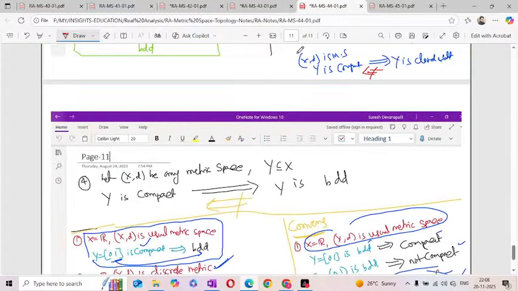But in the usual metric, the converse is true. In the Euclidean metric also the converse is true. But in a general metric, the converse need not be true. But compact is always both bounded and closed. But bounded and closed need not be compact. Okay.